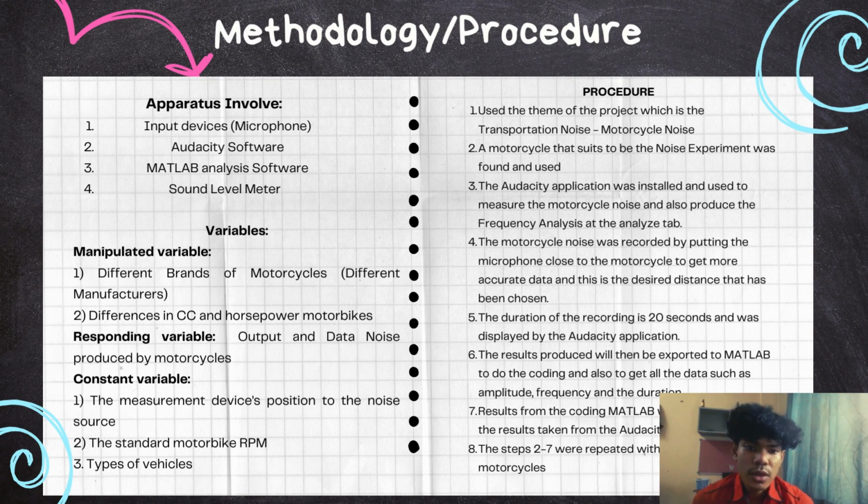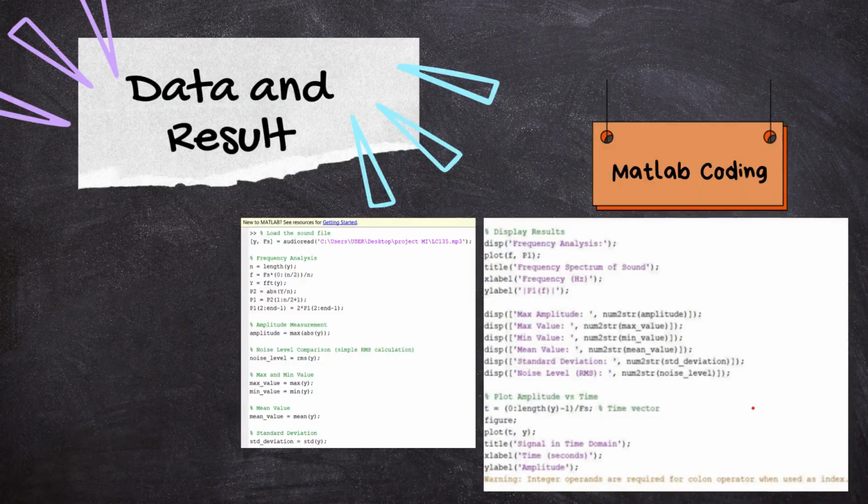The result produced will then be exported to MATLAB, and we do the coding to get all the data such as amplitude, frequency, and the duration. Next, the result from the MATLAB coding is compared with the result taken by the Audacity application, and the last one, we repeat steps 2 until 7 with a different type of motorcycle.